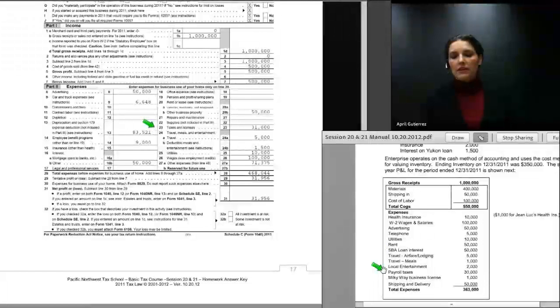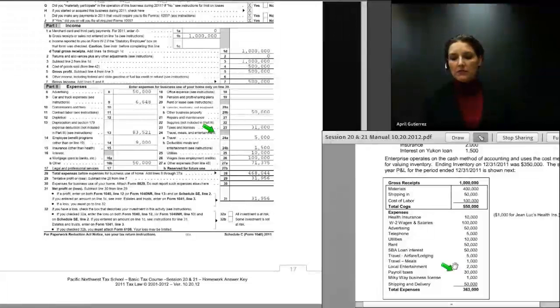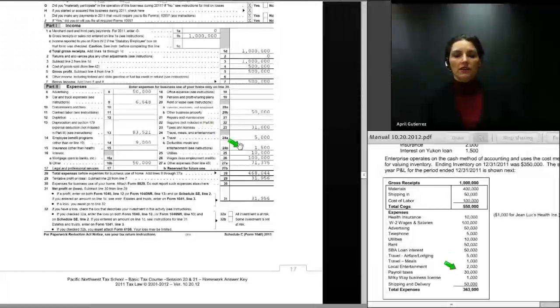Taxes and licenses totaled $31,000. You can see down here on the P&L we had payroll taxes totaling $30,000 and a Milky Way business license of $1,000. That is where we get the total of $31,000. Travel, according to the P&L, was $5,000. And you can see that we have local entertainment expense plus travel meals at $1,000. But the 50% limit has to be applied. So of the $3,000 of total expense, we are entering $1,500 on line 24B.